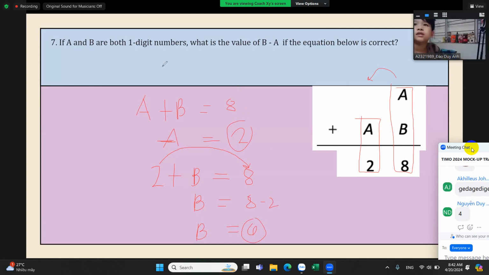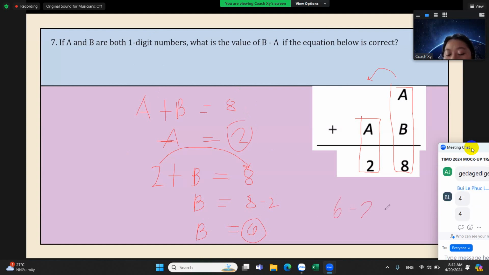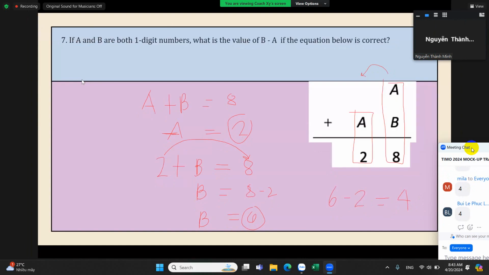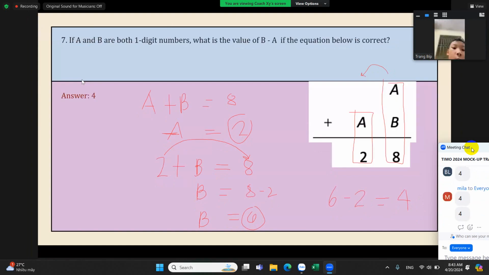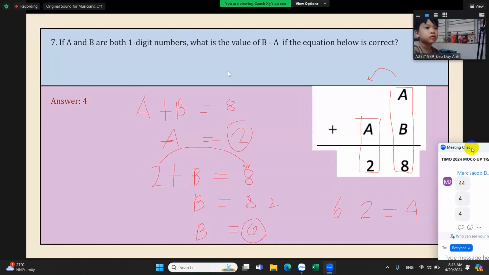But our answer should be the difference between B and A. So 6 minus 2 equals 4. Very good. So the correct answer here is 4. Okay, very good. Now let's go to number 8.